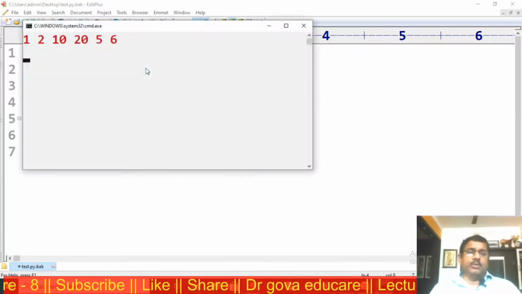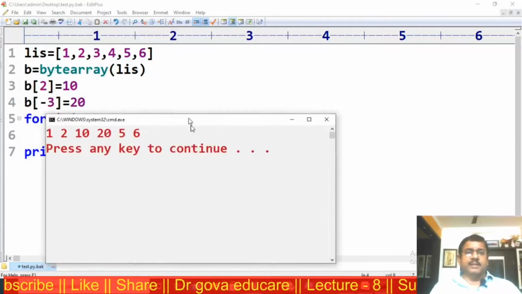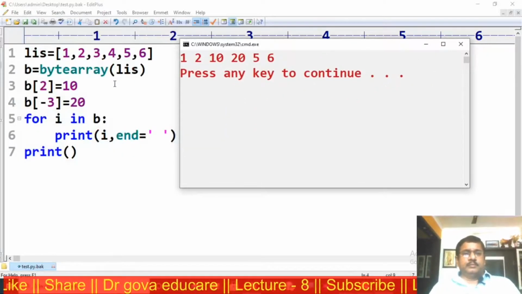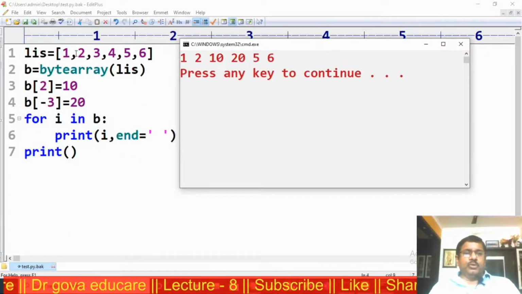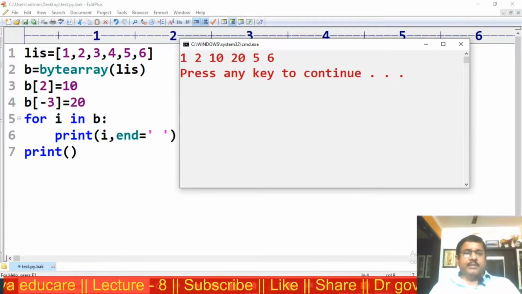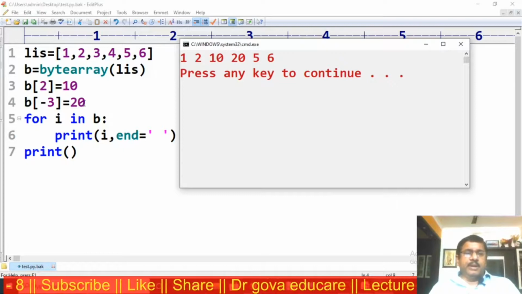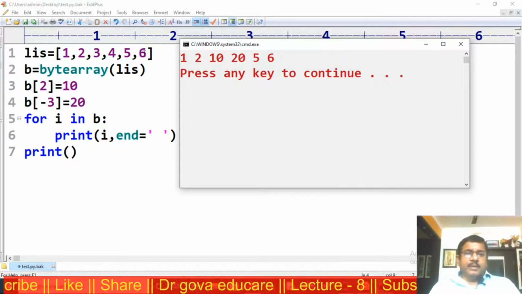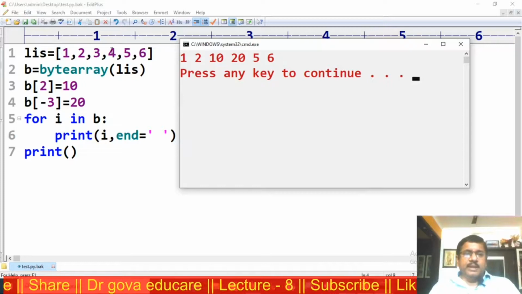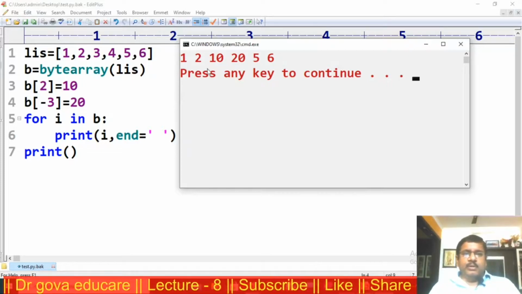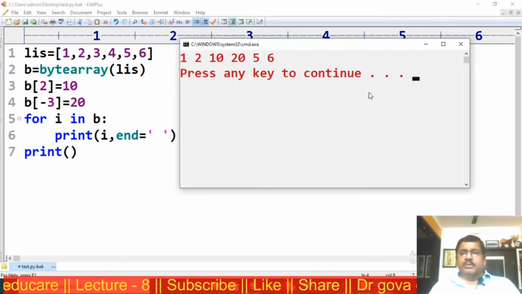I am executing the program. This is the output. For b[2]: 0, 1, 2, in the place of 3, I am assigning 10. 10 will be here. b[-3] is equal to 20: -1, -2, this is -3. In the place of 4, 20 is here. This is the output.